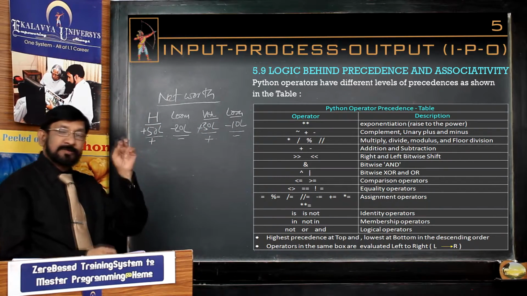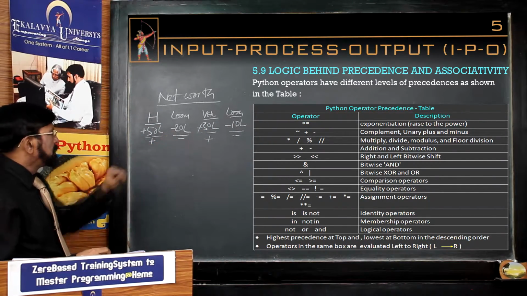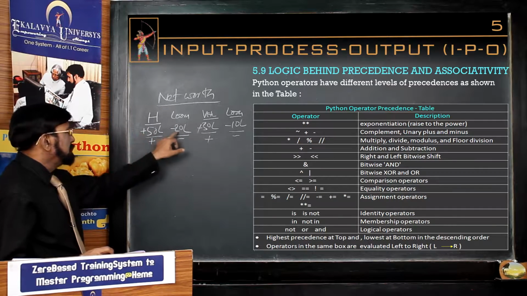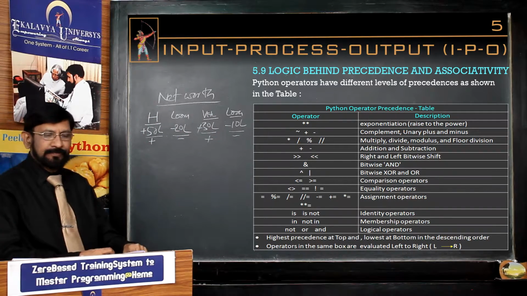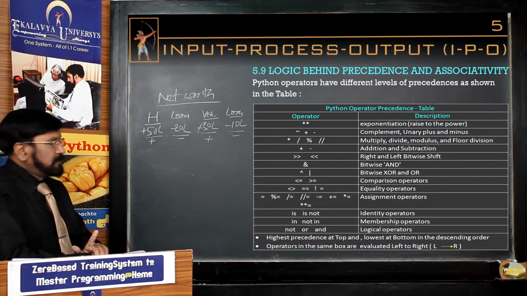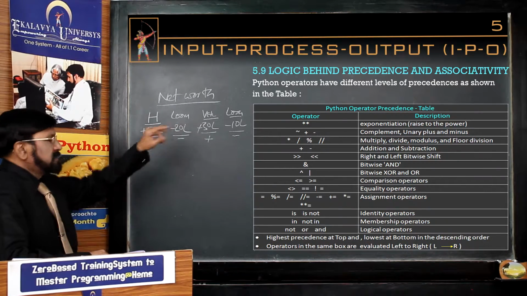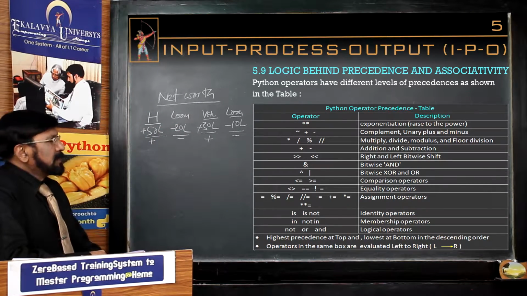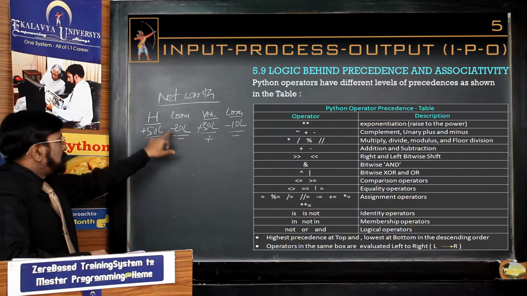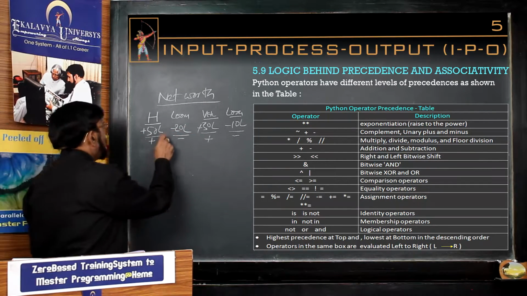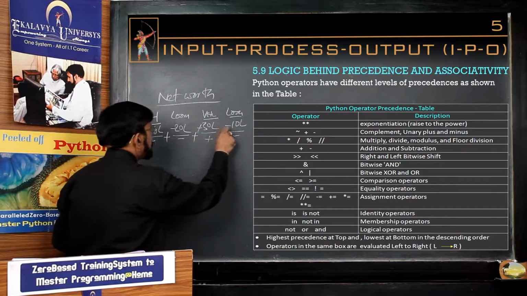First you are taking into consideration the unary status. Now, if you see, unary plus and minus are having second rank in the list. After considering this only, you are making the addition.